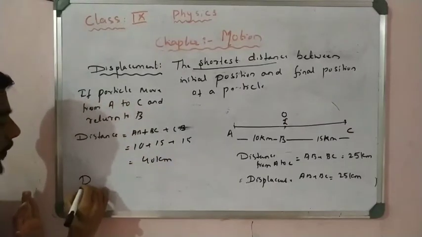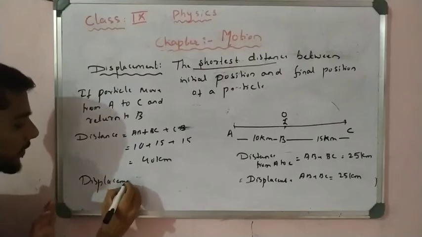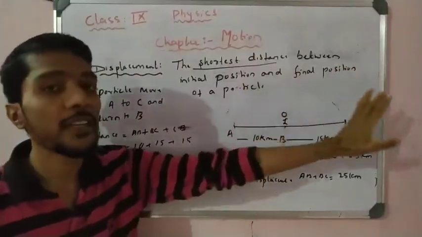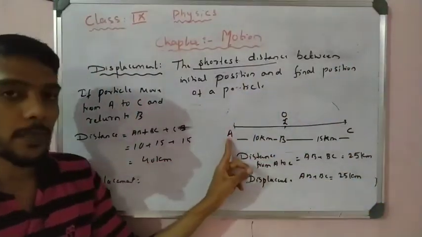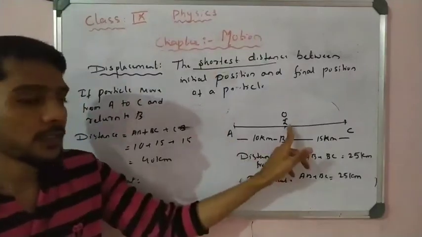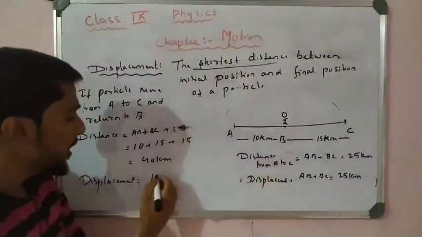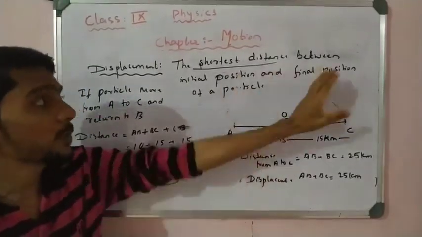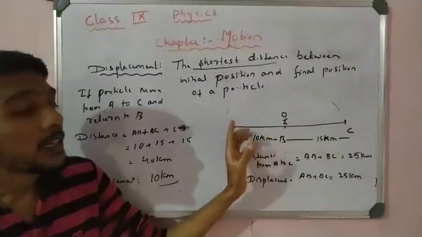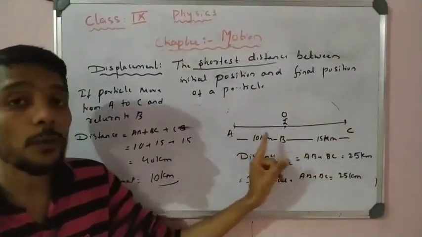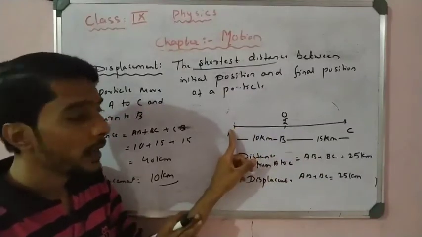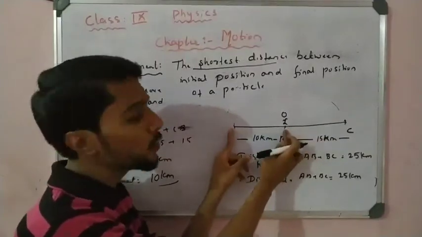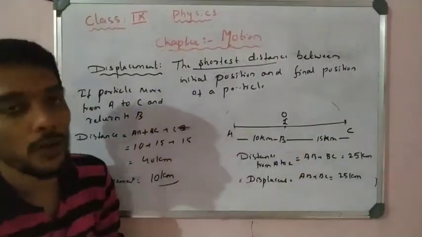Right? So what is the displacement here? Let us see. Displacement is the shortest distance between the final position and the initial position. So the initial position is A, right? And now the final position is B. So how much is the distance? 10 kilometer, right? Clear? How to calculate displacement here? Displacement is nothing but the distance between the initial position and the final position. Now the initial position is A. Then the particle returns to B and stops here, which means the final position is B. So what is the distance between AB? It is 10 kilometer.